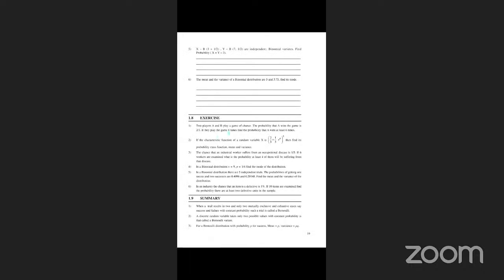You know the additive property: if X follows a binomial distribution with n1, p, and Y follows a binomial distribution with n2, p, then X plus Y also follows a binomial distribution with n1 plus n2, p.